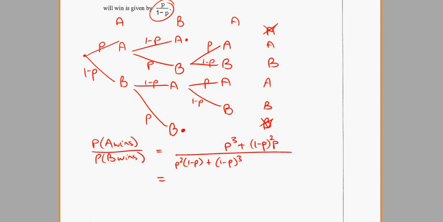Doing a little bit of rearranging. On the top line I can see we've got a common factor of P, leaving me with P squared plus 1 minus P squared. And on the bottom line we've got a common factor of 1 minus P. Pull that out the front.